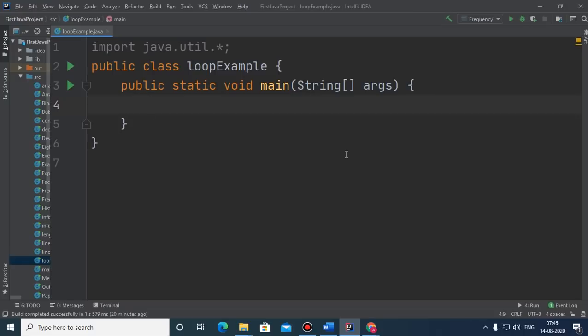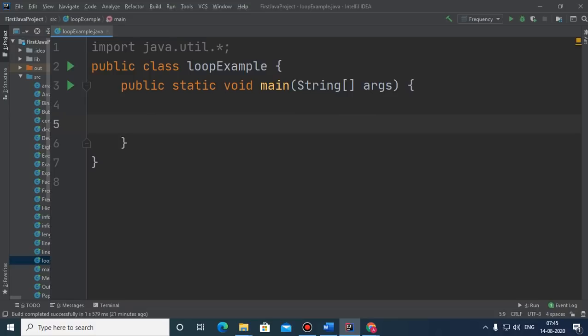We need to execute a set of statements or a block in a repeated manner. So what will we do in that case? Then the concept of loop comes, and these are also known as iterative statements.